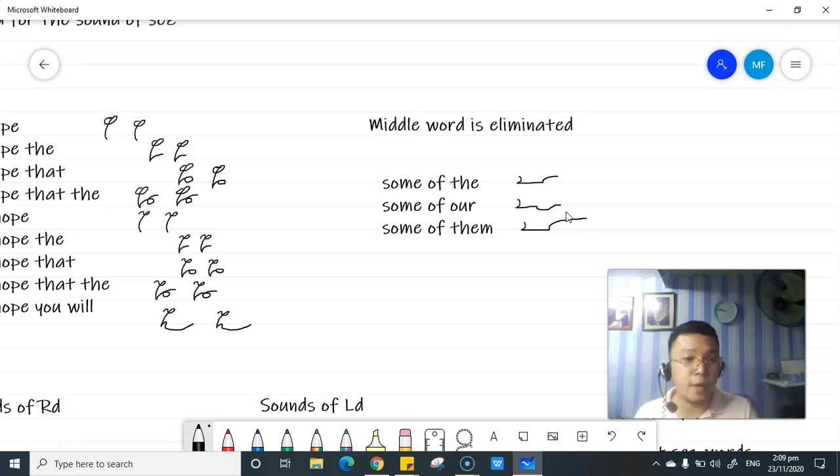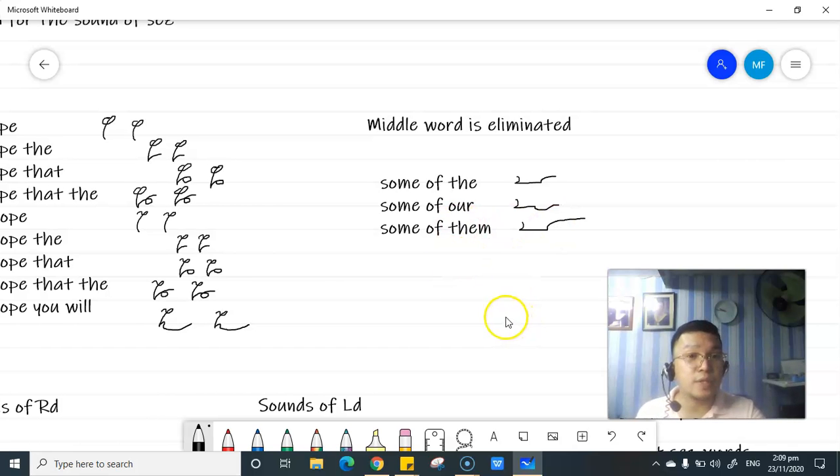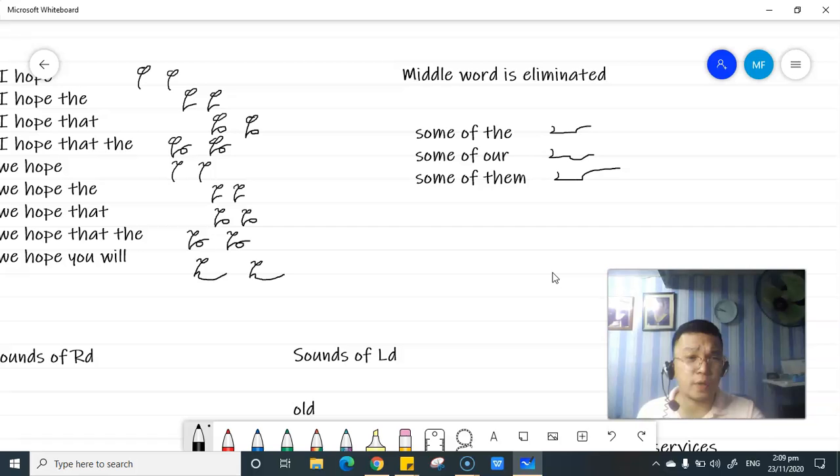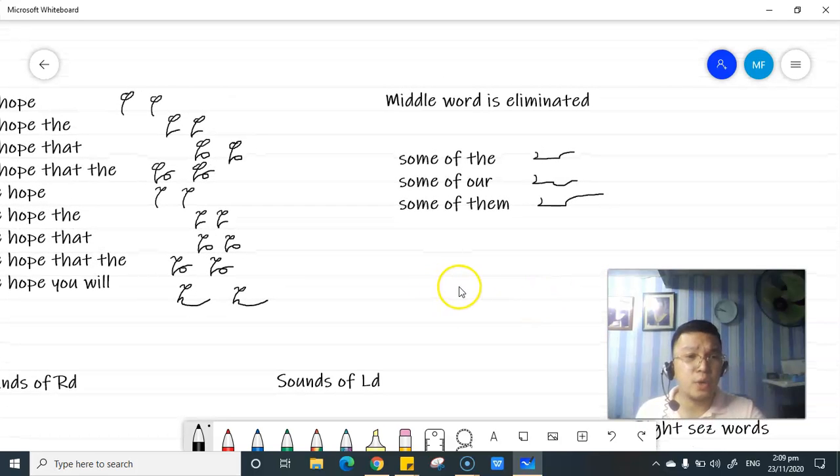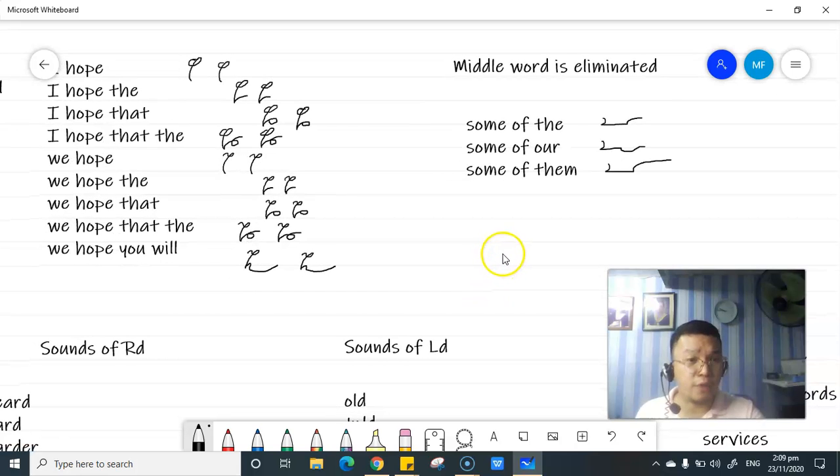So you just simply omit the middle word, the preposition. But if you're going to transcribe it in longhand, or write it in English words, you have to put the of.